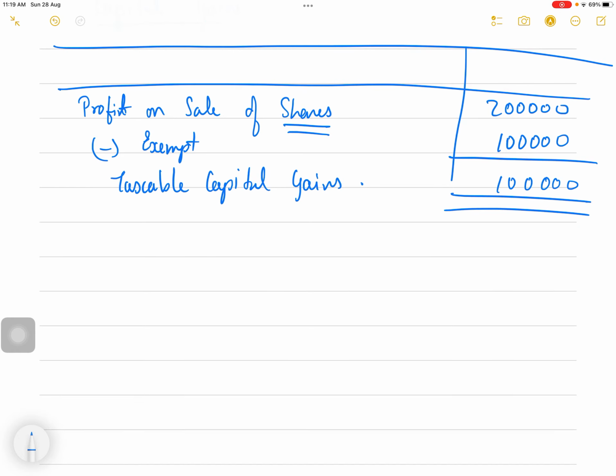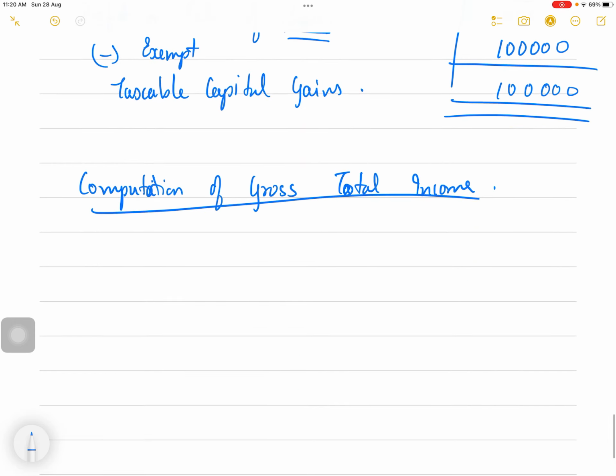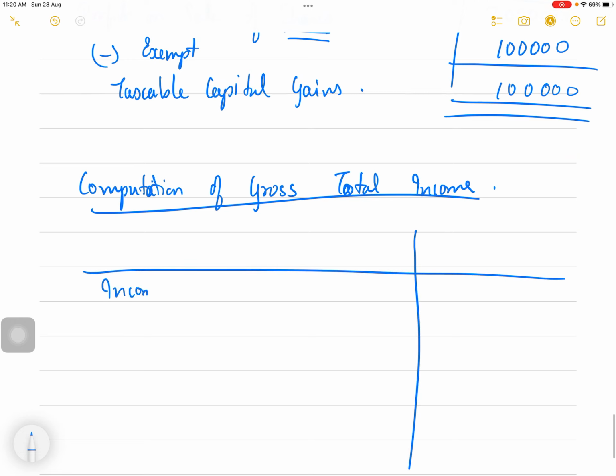Now computation of gross total income. Two columns, particulars and amount. Income from salaries nil.